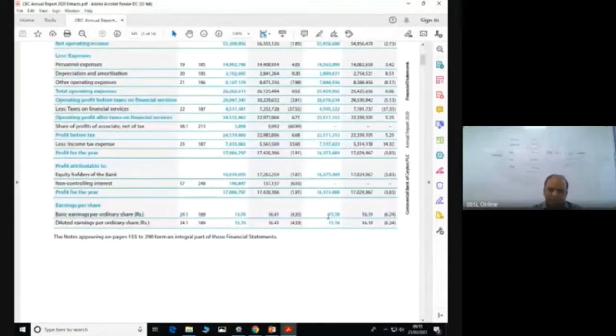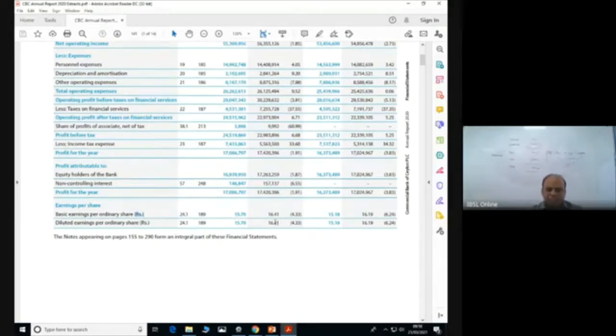Now this bank has an earnings per ordinary share of 15.18 rupees. You see there within brackets they have given 15.18 rupees. So what does that mean?